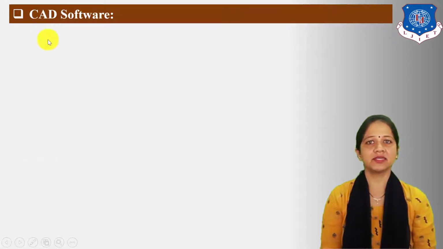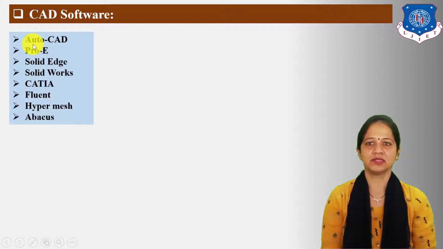Now next let us discuss about different CAD software. Now there are so many softwares available in the market which are AutoCAD, ProE, Solid Edge, SolidWorks, CATIA, Fluent, HyperMesh and Abaqus.